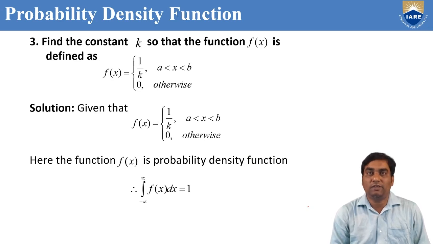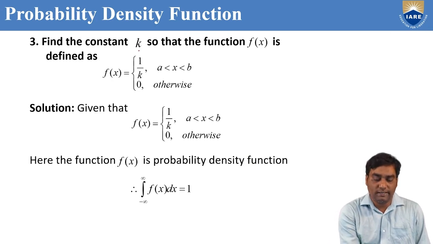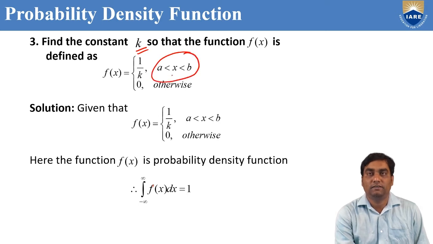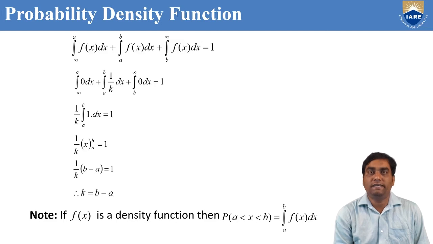Now, similarly, here also the same. Find the constant k so that the function f(x) is defined. Same concept. You can use the probability density function from minus infinity to infinity, but the function is defined only in the range a to b. In all remaining cases f(x) equal to 0. So you can integrate from a to b, f(x) dx equal to 1, where f(x) is 1 by k.